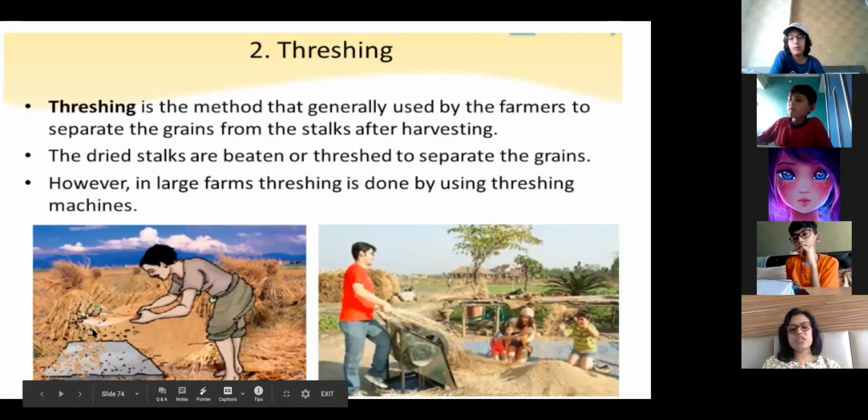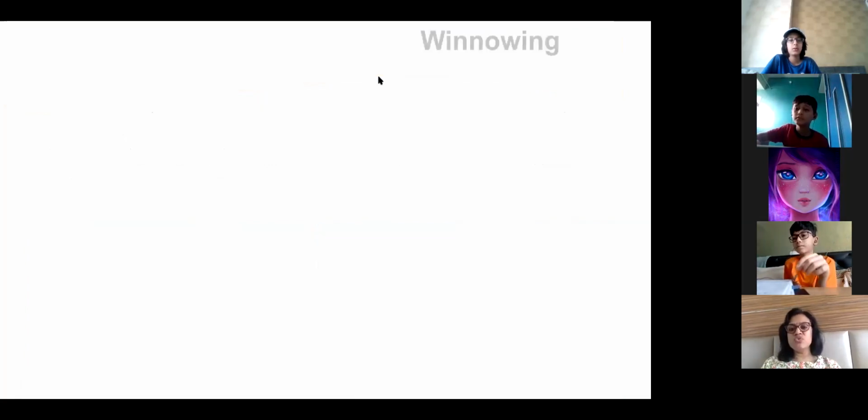Sometimes the lighter particles will also fall. What is husk, ma'am? The lighter particles, see, the dried leaves or dried part of the stalk will also fall down. Because when you are beating with a greater force, the heavier particle is the grain, but the lighter husk, the powdery thing, will also fall, right? When you beat a dry branch, what happens, ma'am? Should we strain it or blend? Okay. So that is why we use winnowing.